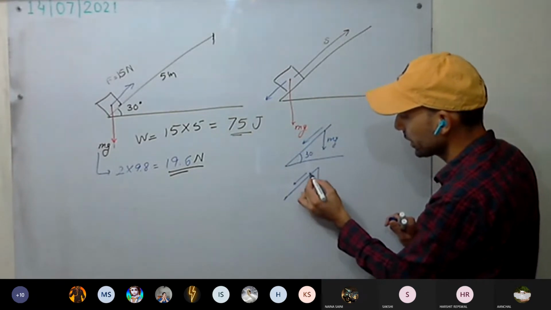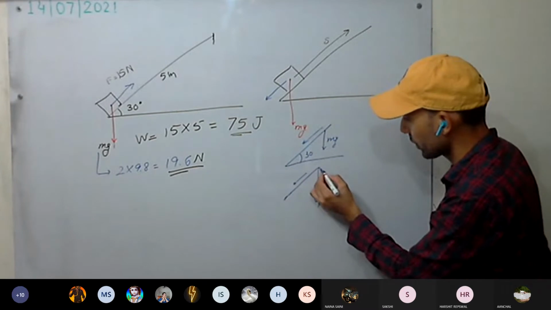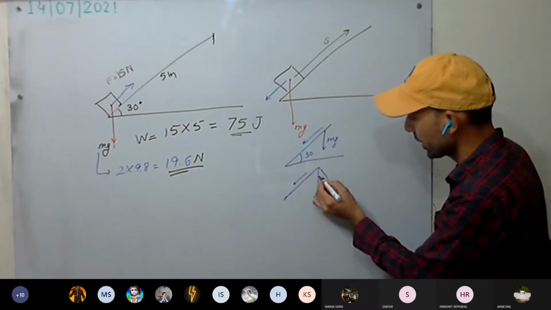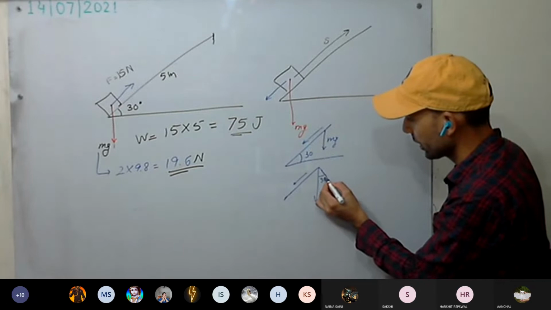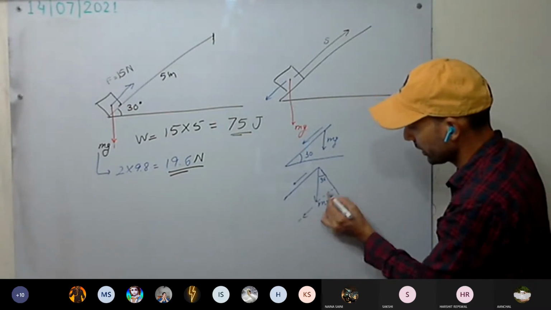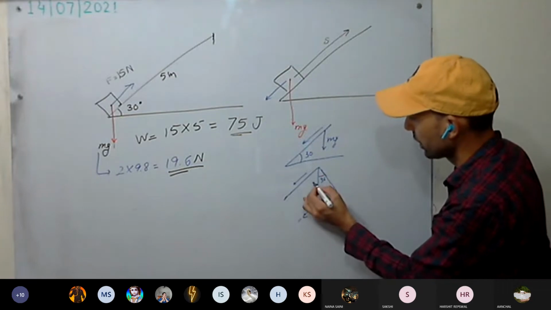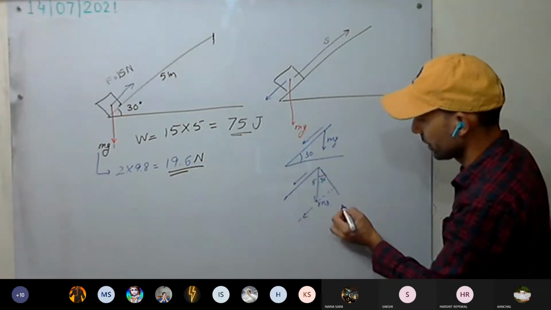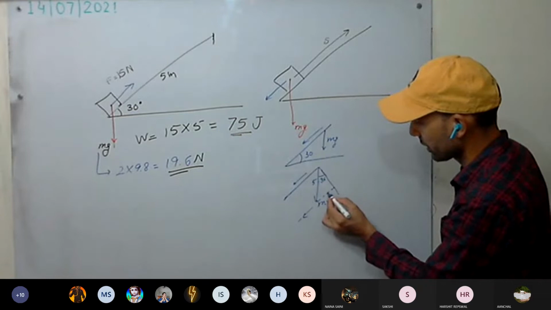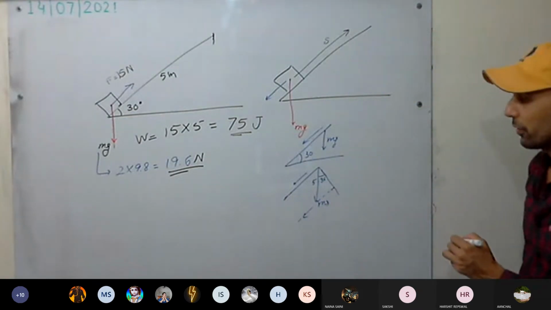What will this component be? This angle is 30 degrees. This is how much? 5 meter. We need this one. What will be the value of this one?